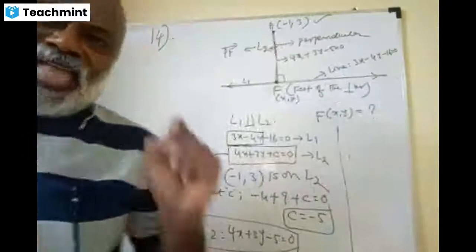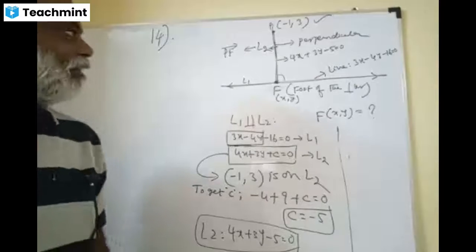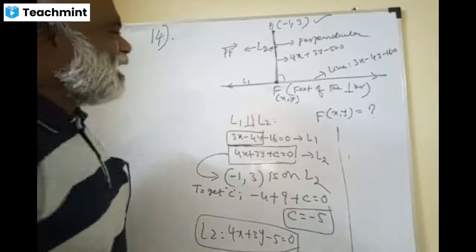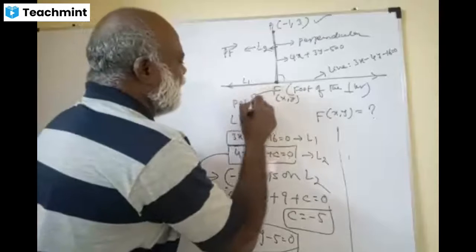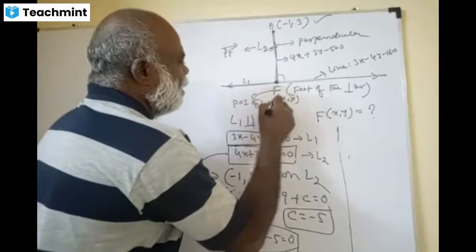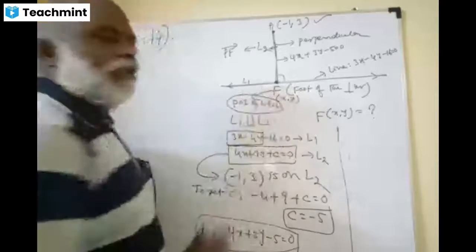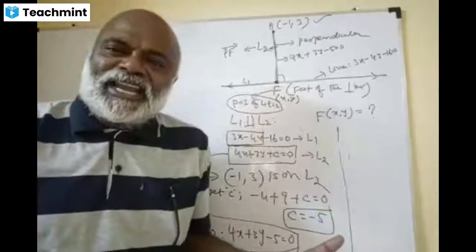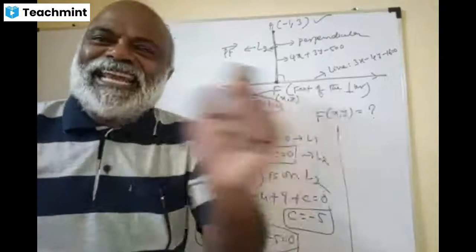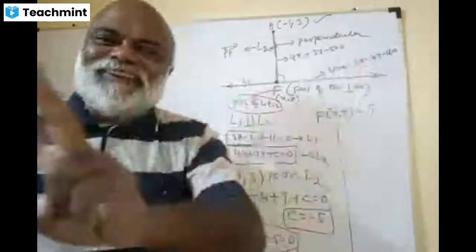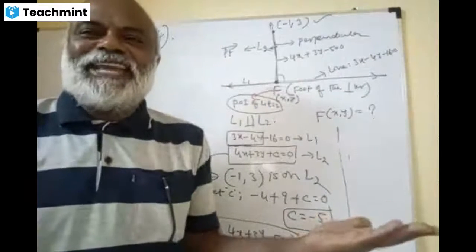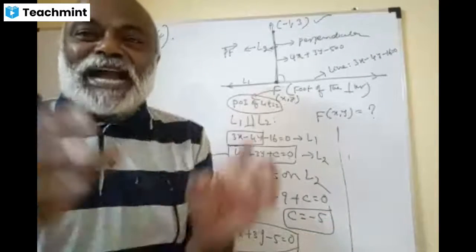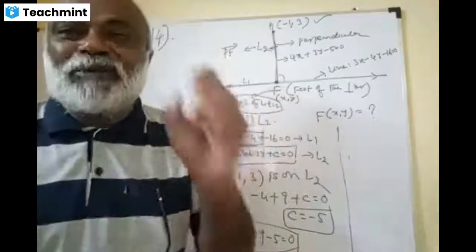At F, right? So this F is what? Point of intersection of two lines. Do you agree? Yes, sir. How do you find the point of intersection? Intersecting lines. Solve the two equations. They have only one solution. Solve both equations and you get F, because F is the common point for both the lines.